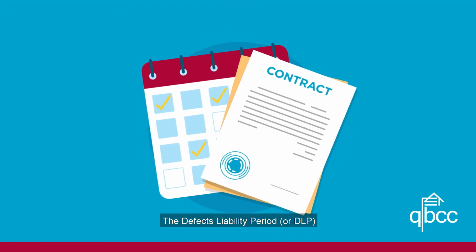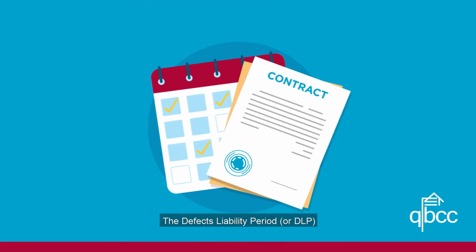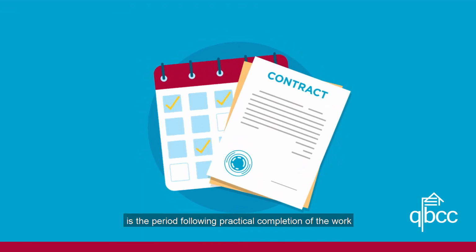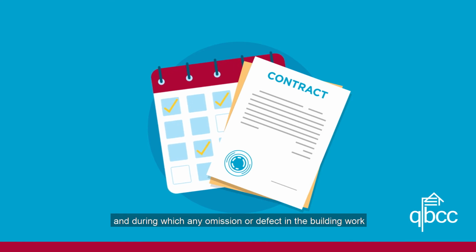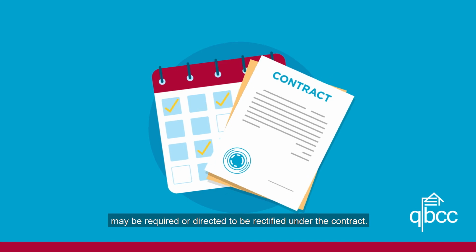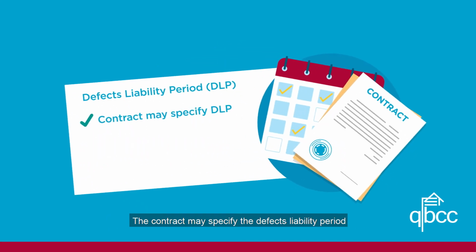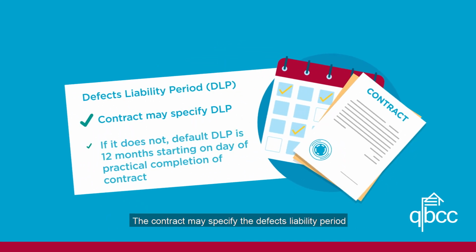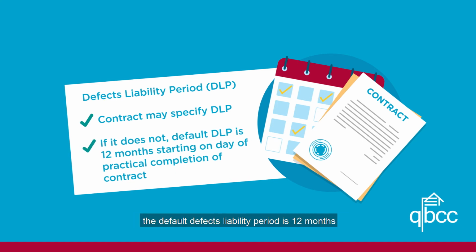The defects liability period, or DLP, is the period following practical completion of the work and during which any omission or defect in the building work may be required or directed to be rectified under the contract. The contract may specify the defects liability period. If it does not, the default defects liability period is 12 months, starting on the day of practical completion of the contract.